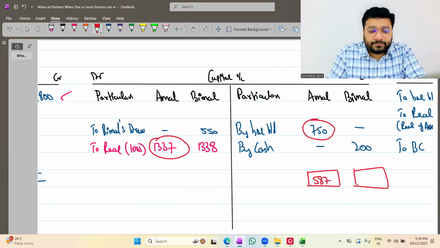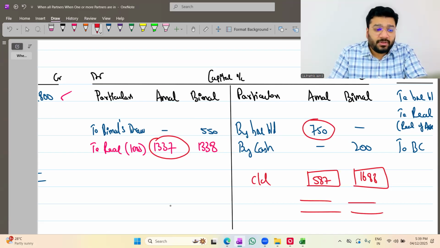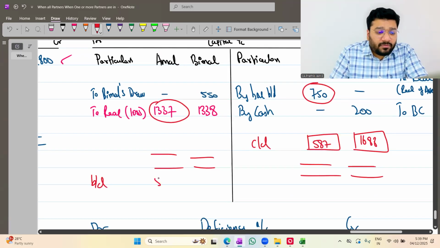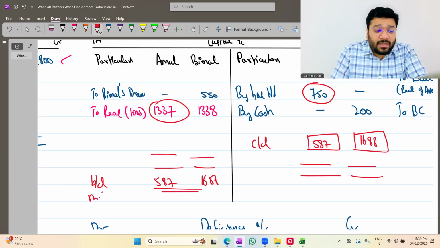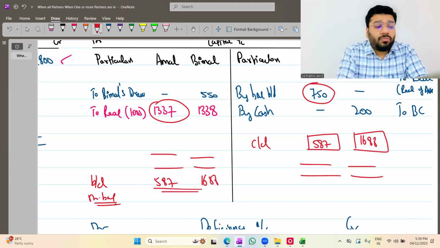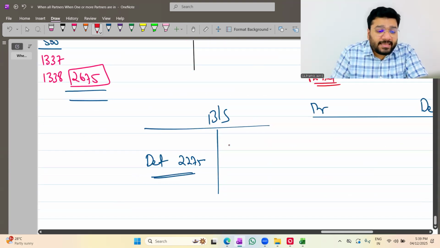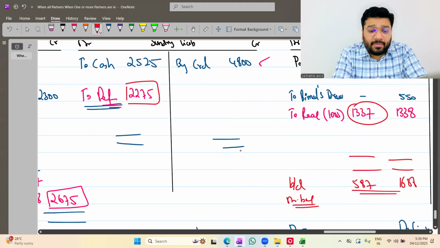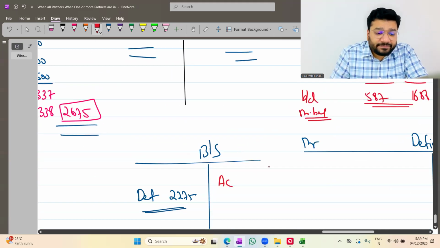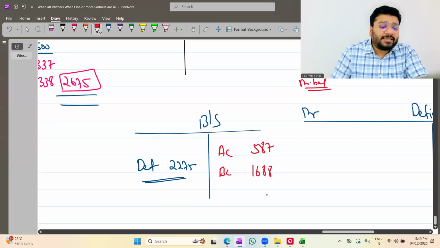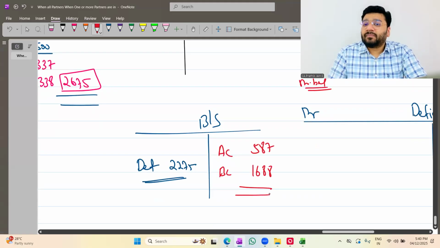Then this 1688 I have to receive from this fellow. Please tell me, if I put this as balance carried down, imagine, just observe. If I put this as balance carried down and put this as balance brought down, 587 and 1688. If a balance brought down is coming on debit side, what balance it becomes? Debit balance. So at this stage, if I prepare the balance sheet, can I say Amal's capital is having a balance on asset side? How much? 587. And Bimal's capital is having 1688. Both the sides tallying, not tallying.